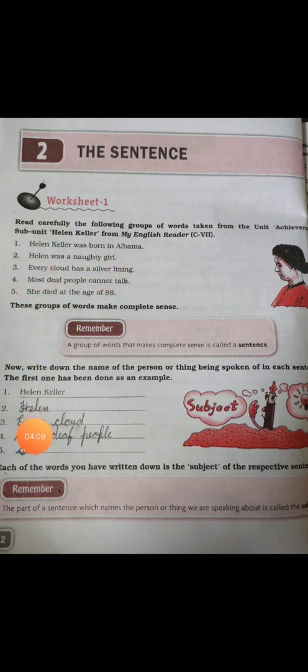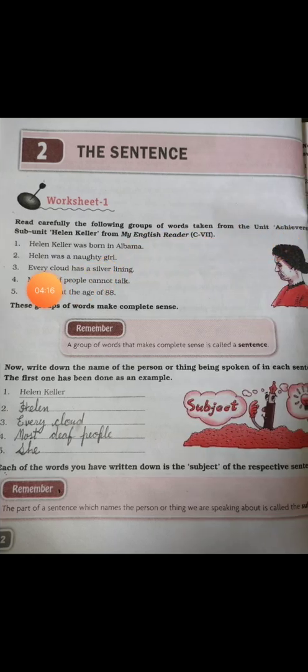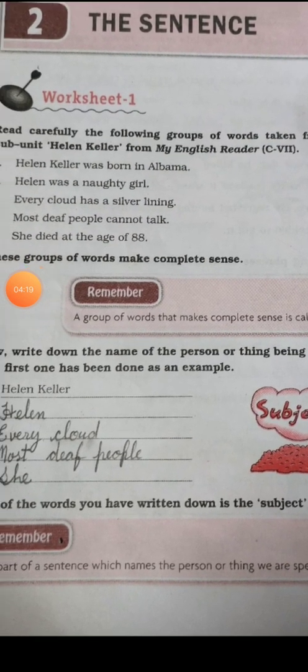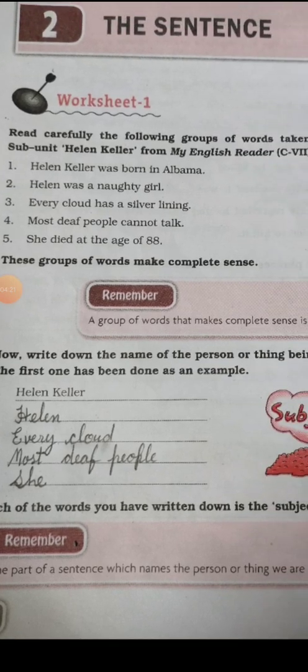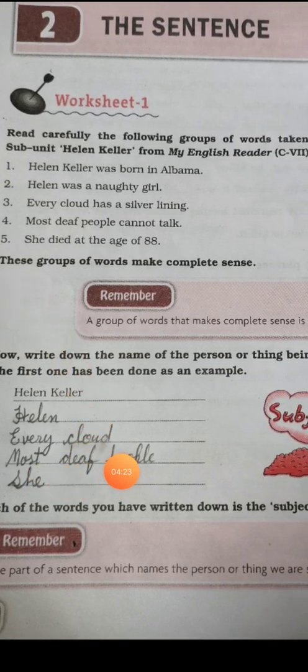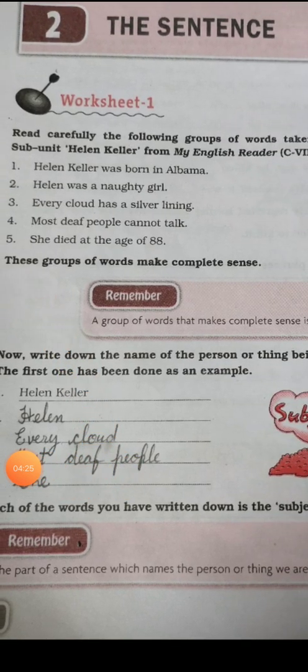Helen we have written over here as subject and was a naughty girl, that we have to write over here. Next, every cloud has a silver lining. So we have written every cloud here as subject. So what is left? Has a silver lining. So we have to write that here.